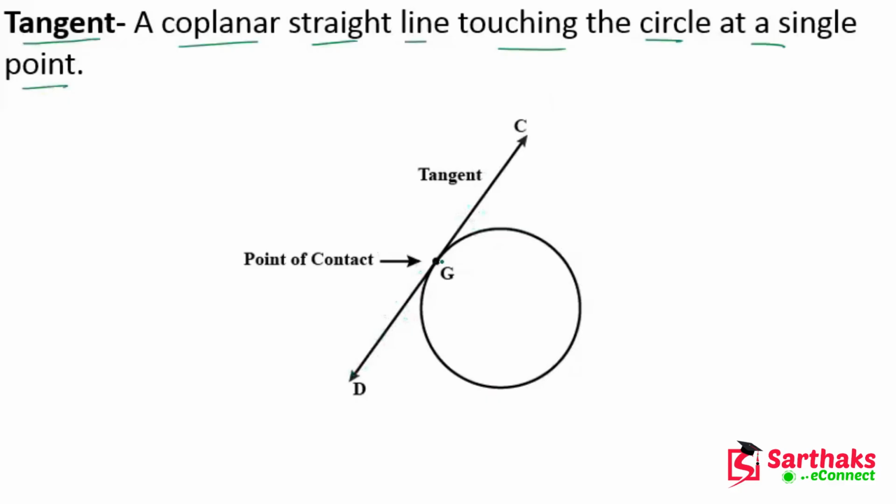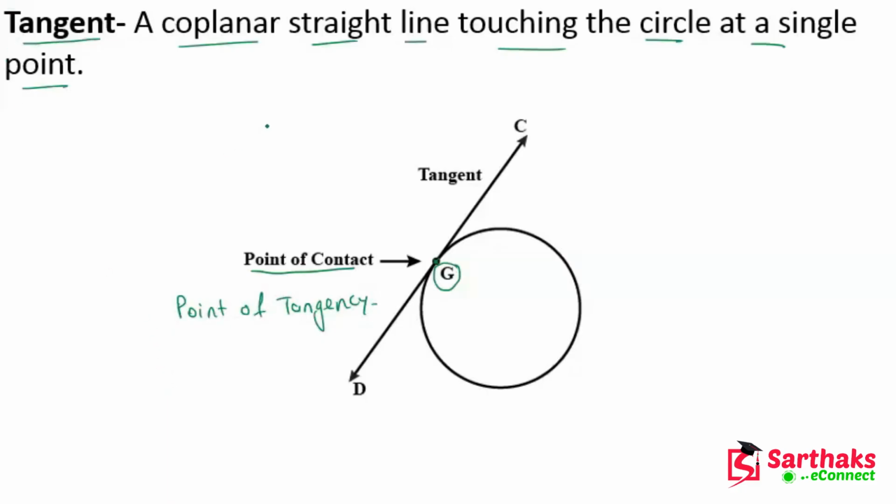This line touches the circle at just one point, which is point G. This is the tangent, and this point G is known as the point of contact, or we can also call it the point of tangency. I hope you understand these things.